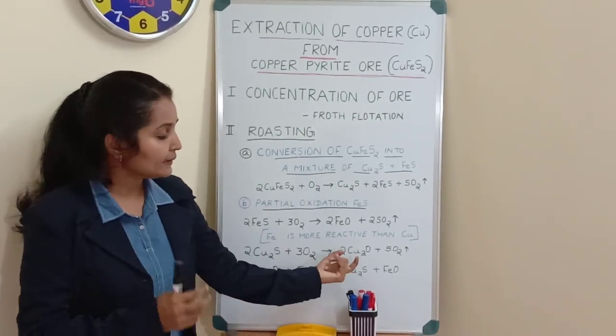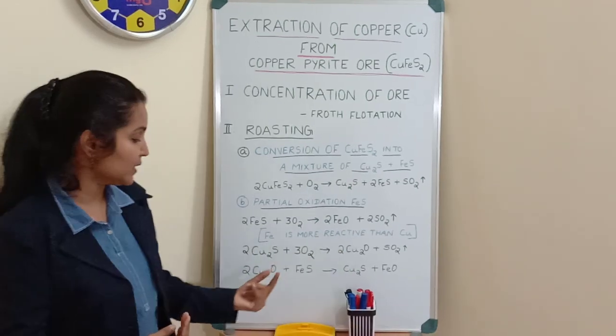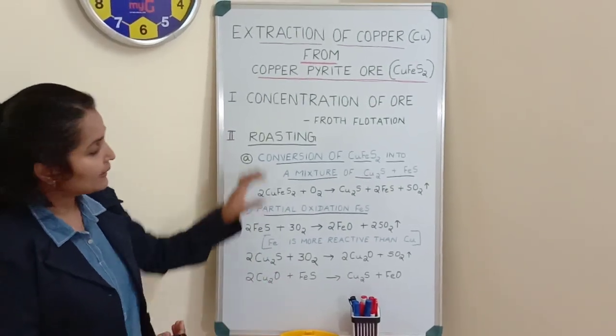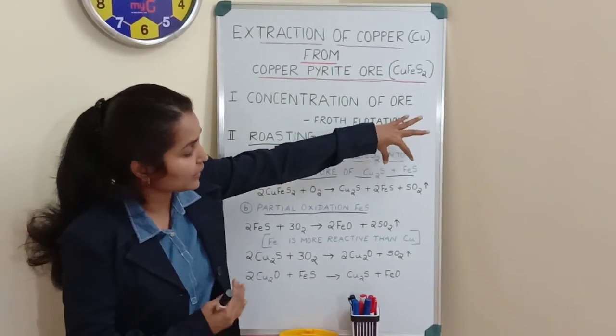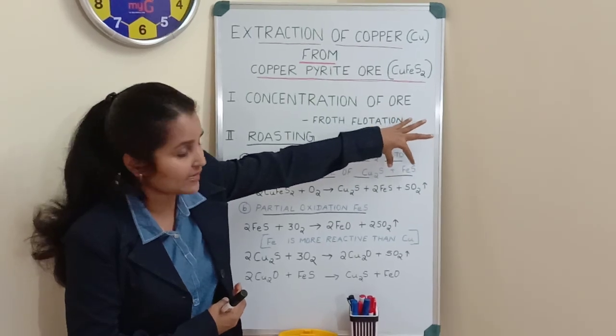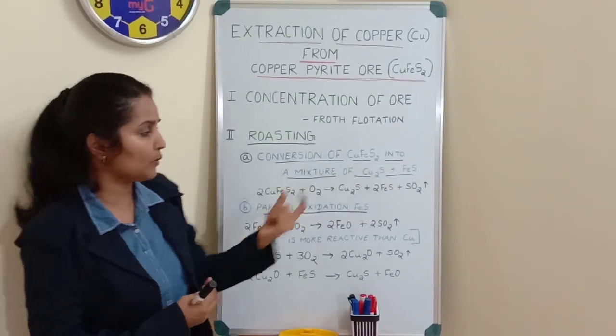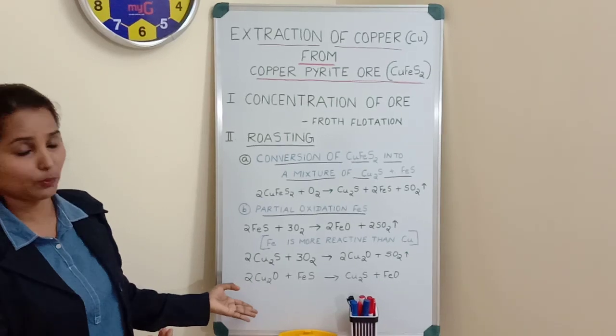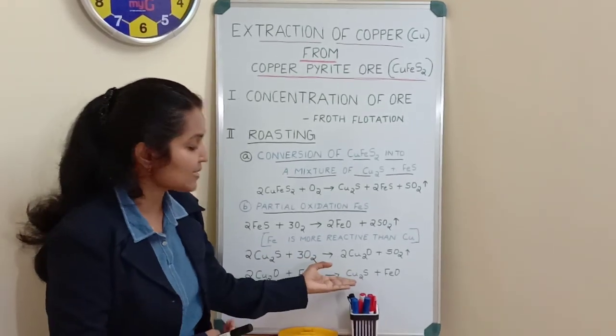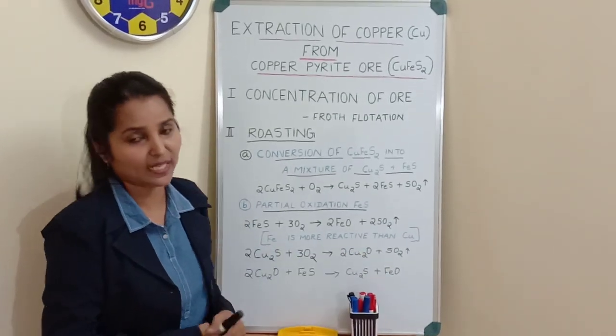And here the cuprous oxide that is formed will react with half of the remaining portion of this ferrous sulfide. From that, a little amount of ferrous sulfide again reacts with the cuprous oxide to form cuprous sulfide and ferrous oxide.